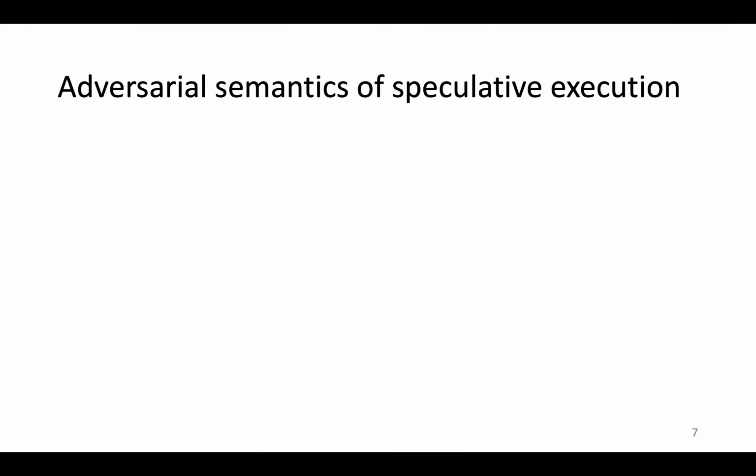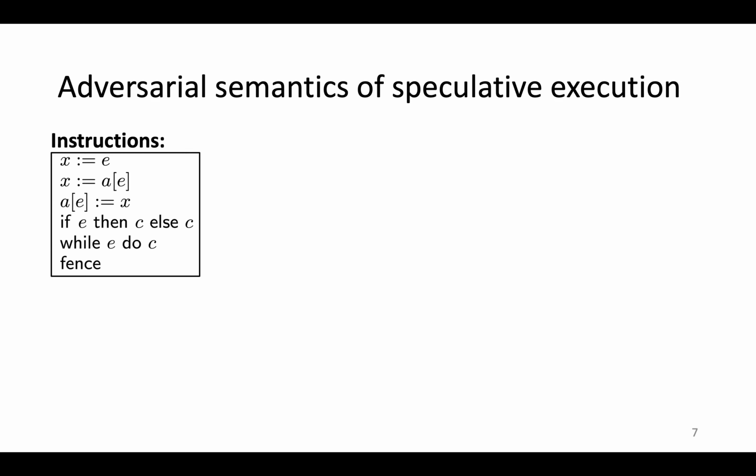So now I'll explain some of the features of our adversarial semantics for speculative execution. For the sake of time, this will have to be pretty high level, but details can certainly be found in the paper. So we consider a core fragment of the Jasmin language with instructions for assignments, memory loads, memory stores, conditionals, loops, and fence instructions.